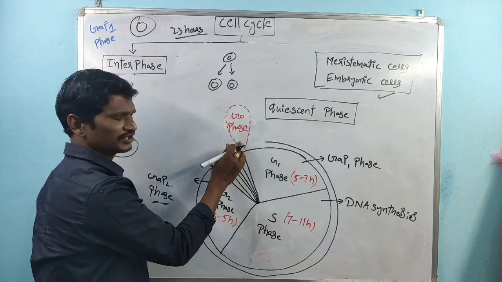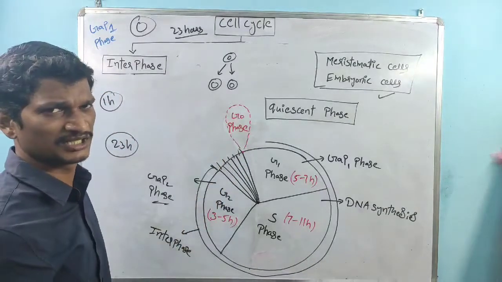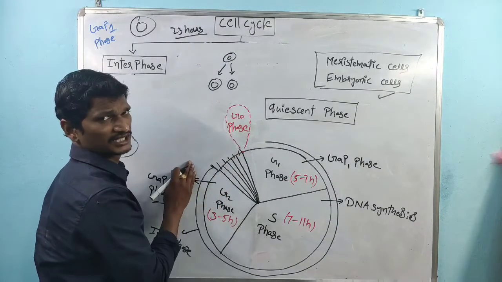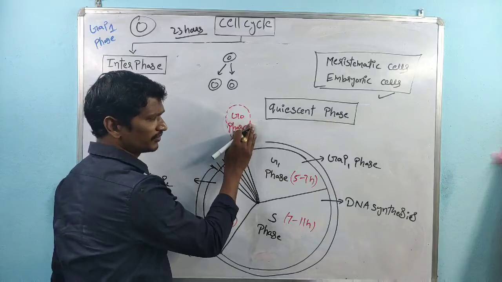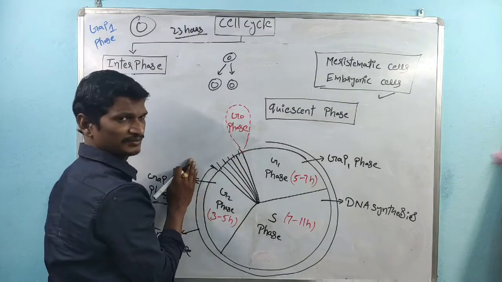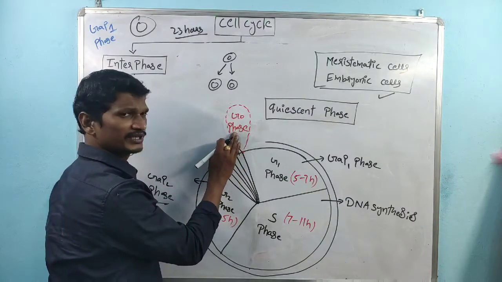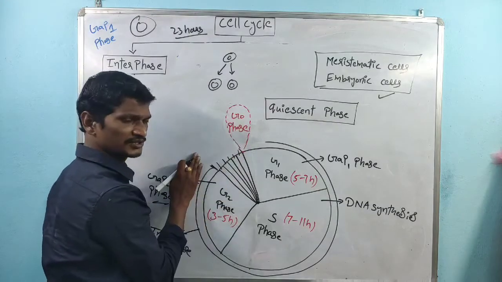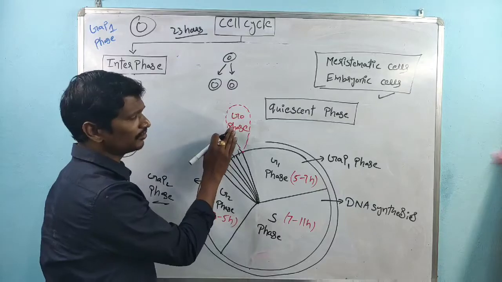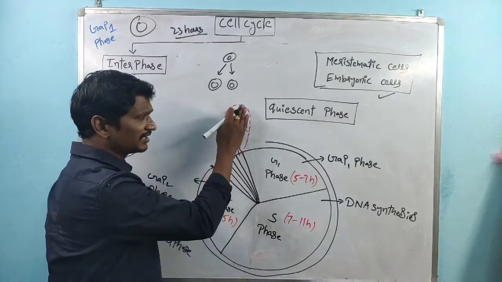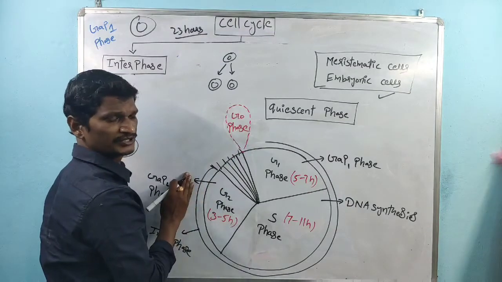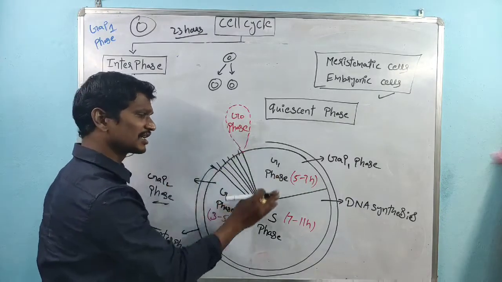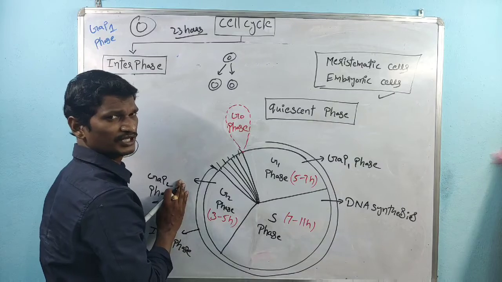Actually, G0 phase is not related to the cell cycle. It is the phase out of the cell cycle. In G0 phase, whatever cells are there are not involved in the cell division process. When the G0 phase cells enter the G1 phase, then they are involved in cell division.